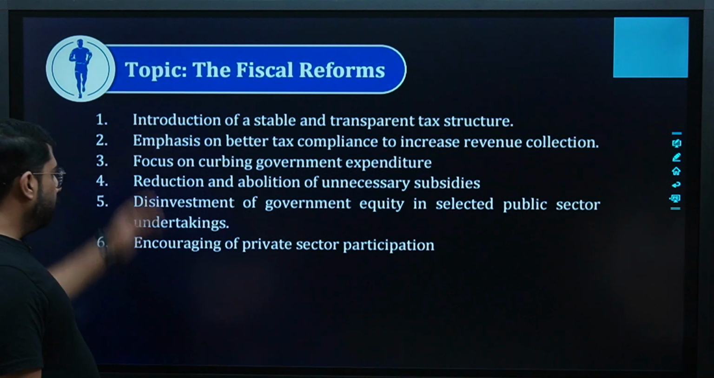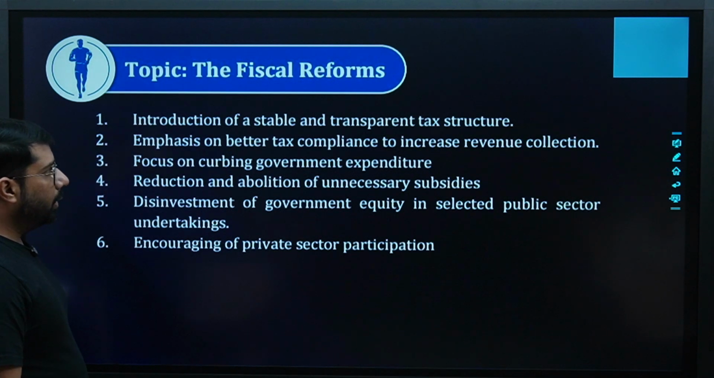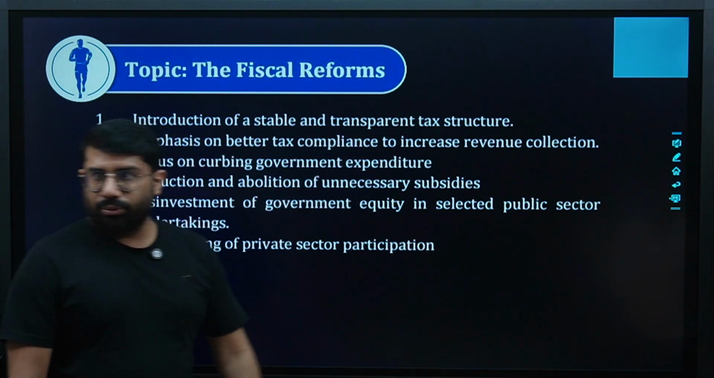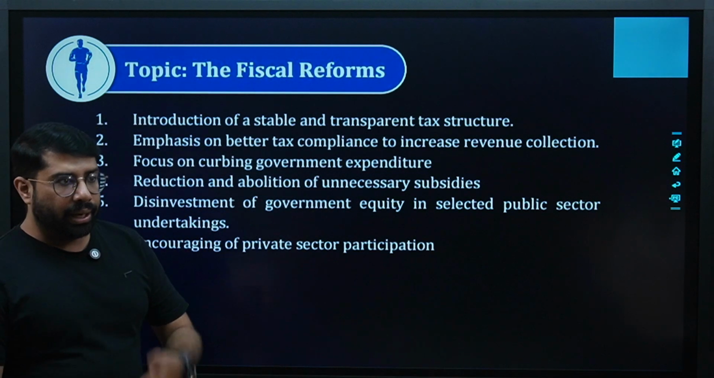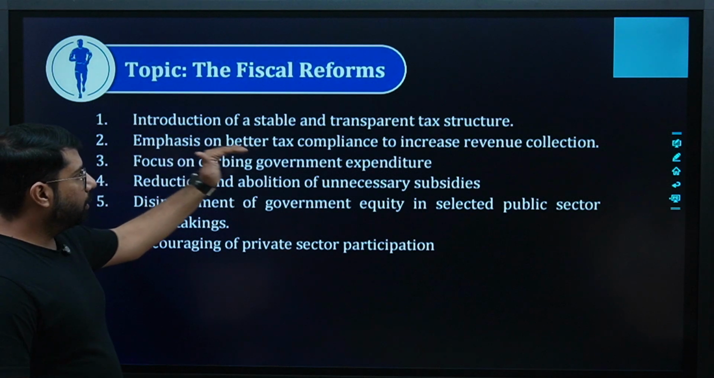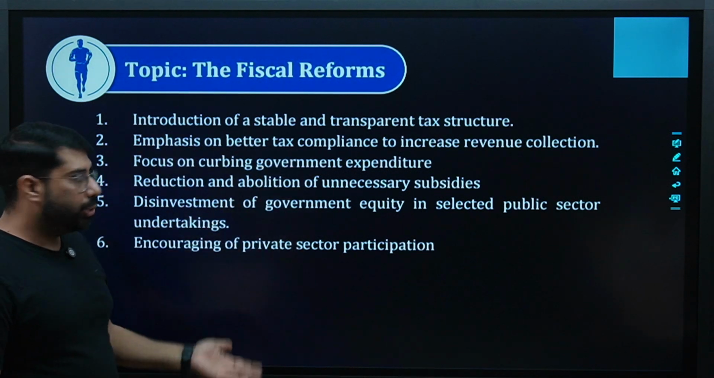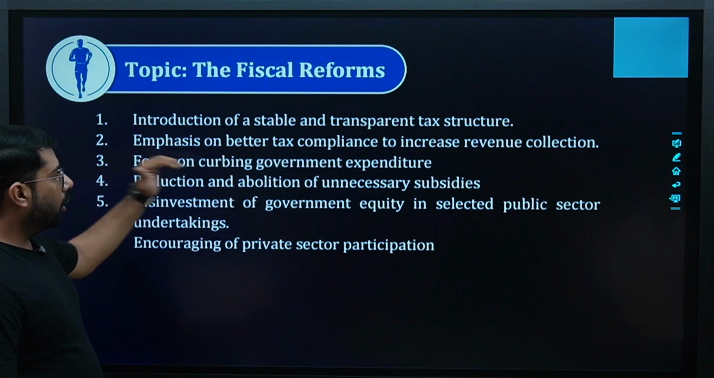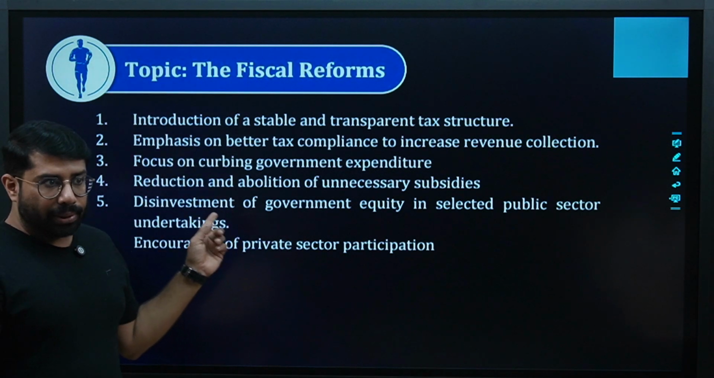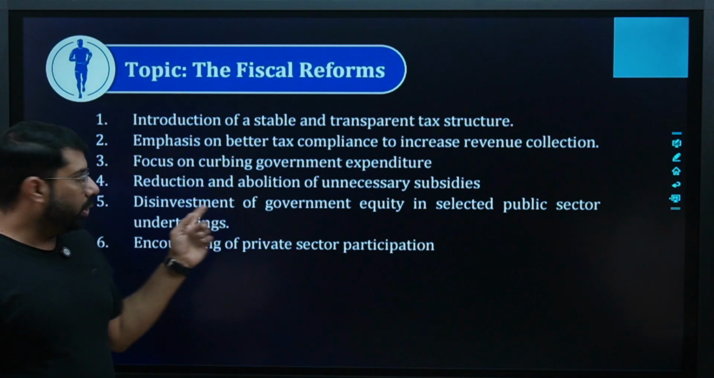In the fiscal reforms, these were the basic things which we did. Introduction of a stable and transparent tax structure. We brought a very stable and very transparent tax structure. Emphasis was made on better tax compliance to increase revenue collection. Focus was on curbing government expenditure. Government expenditure was curbed. Remember expansionary fiscal policy, contractionary fiscal policy.